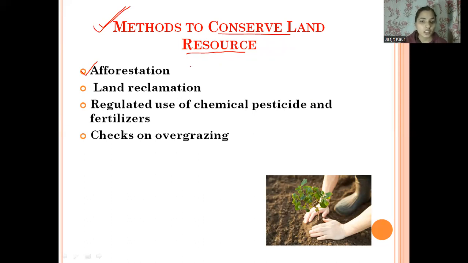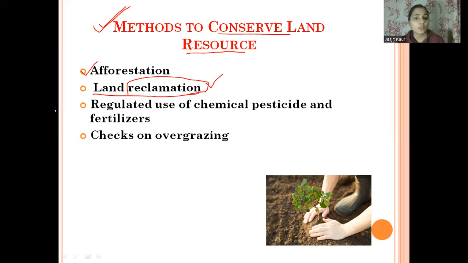And then we have land reclamation. What does it mean? Reclamation means where we claim the land back to its original use. As we have discussed, as the population is increasing day by day, fertile land which is good for agriculture is also being used for industries, for establishing homes, or for other different purposes. We are not using the fertile land for agriculture, which is the main purpose of the land. So we need to reclaim the land to its original use, which is agriculture, so that is how we can conserve the land resource.